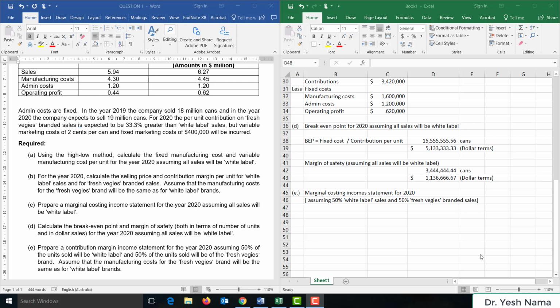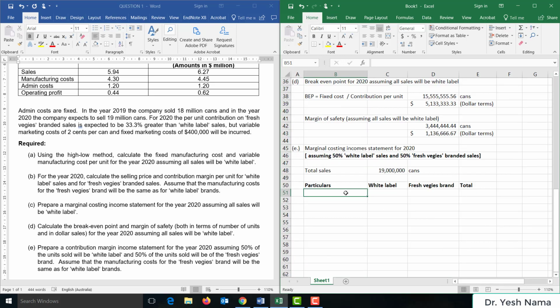Okay, so this is the marginal costing income statement for 2020, assuming 50% white label sales and 50% Fresh Veggies branded sales. Now, total sales in 2020 was 19 million cans. 50% of 19 million will be white label, and 50% of 19 million will be Fresh Veggies branded sales.